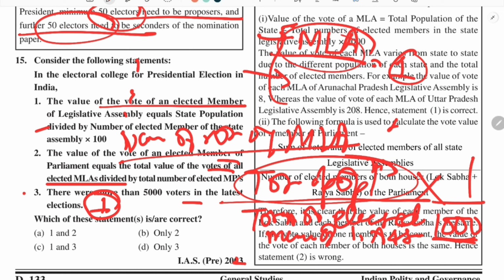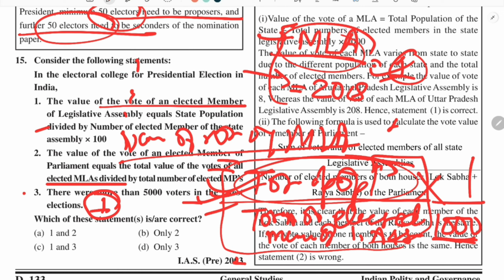The vote value of MPs is the same, but for MLAs it varies, because the population of a state varies and the total number of elected members of legislative assembly also varies. So if these two variables vary, then obviously the vote value of each MLA varies. Like in the case of UP, which has the highest population in India, the vote value of an MLA of UP is 208. Suppose an elector from the legislative assembly of UP casts his vote, its value is 208.